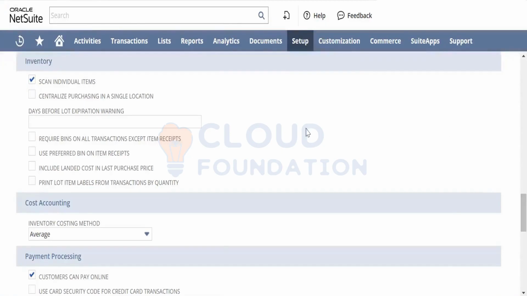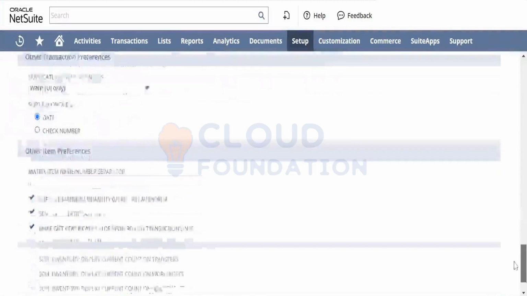So that is what is your require bin on all transactions except item receipts. Use preferred bin on item receipts. All these things, when you enable them by default, you have to provide what the bins are when you're doing an item receipt. So let us try and enable that.